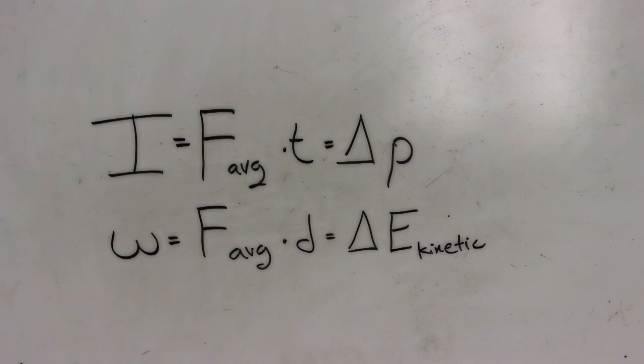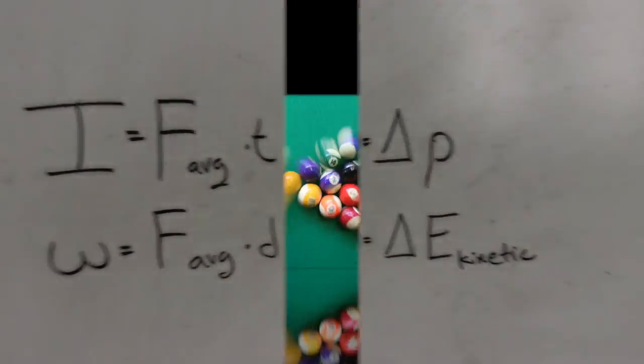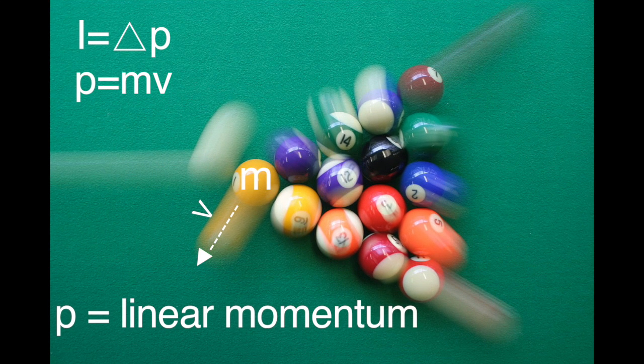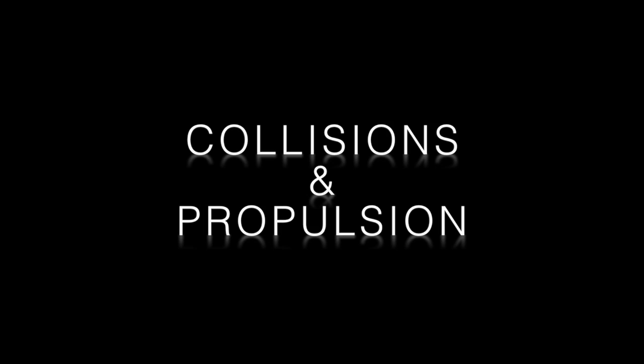Just how the amount of work done on an object equals the object's change in kinetic energy, the amount of impulse imparted on an object equals the object's change in linear momentum. Impulse is primarily used to describe collisions and propulsion.